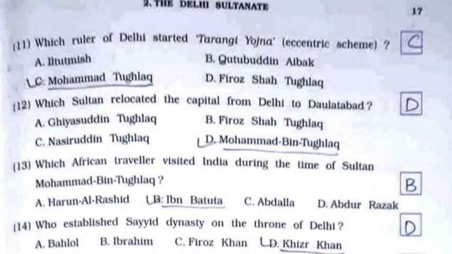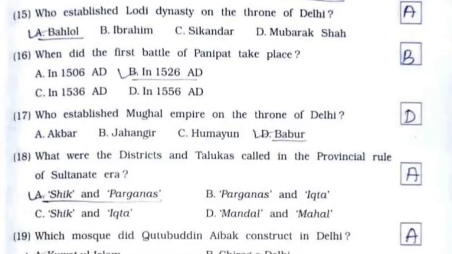12th, which sultan relocated the capital from Delhi to Daulatabad? It's option number D, Muhammad bin Tughlaq. 13th, which African traveler visited India during the time of Sultan Muhammad bin Tughlaq? It's option number B, Ibn Battuta. 14th, who established Sayyid dynasty on the throne of Delhi? It's option number D, Khizr Khan. 15th, who established Lodi dynasty on the throne of Delhi? It's option number A, Behlol.